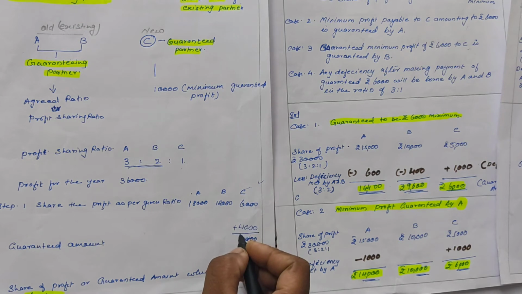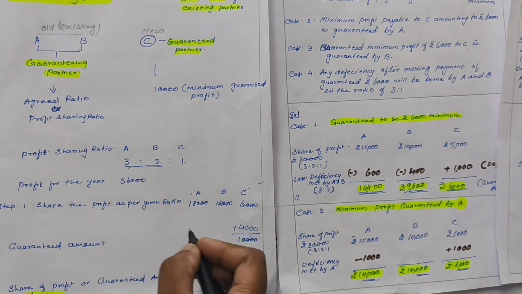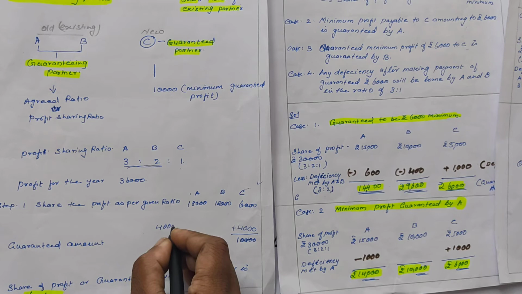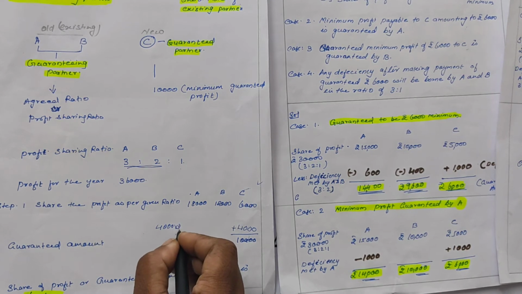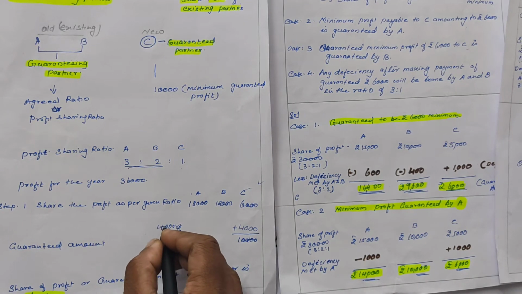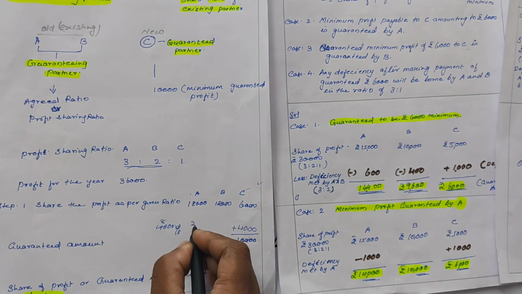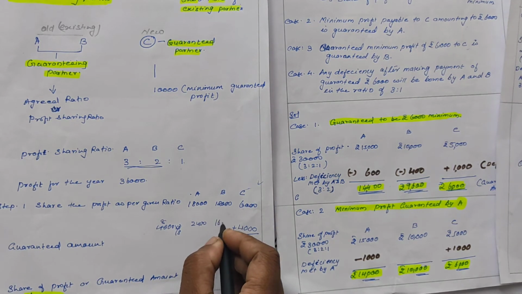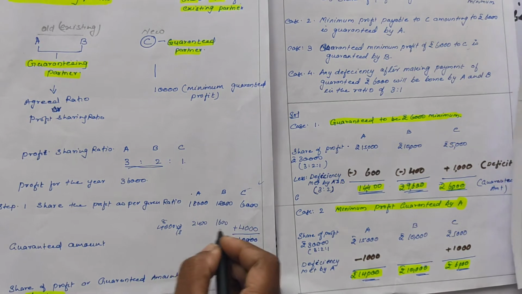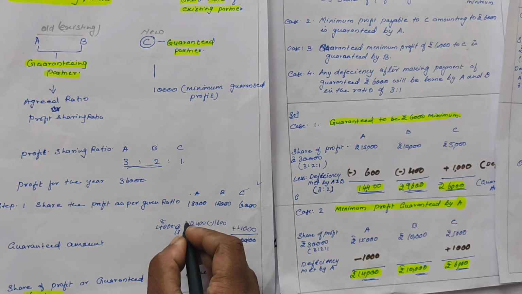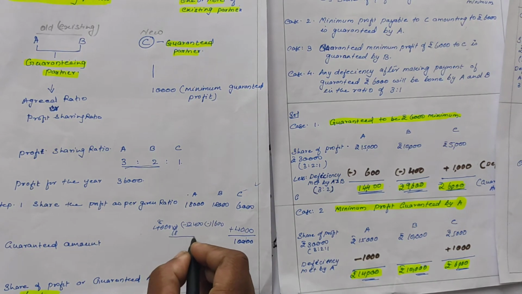So first the deficiency will be added to the guaranteed partner, and this will be deducted from the guaranteeing partners. A will give 4,000 into 3/5, that is 2,400, and B from his share will be giving 1,600, that is 800 into 2. So we'll deduct from the guaranteeing partners this amount in their profit sharing ratio.